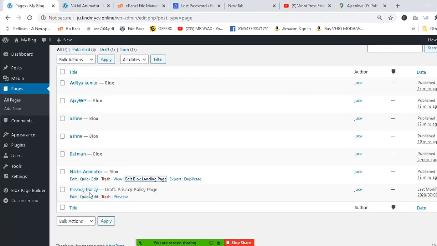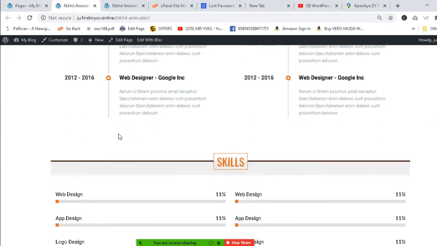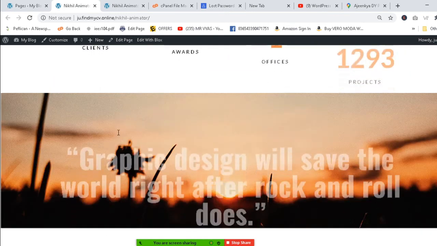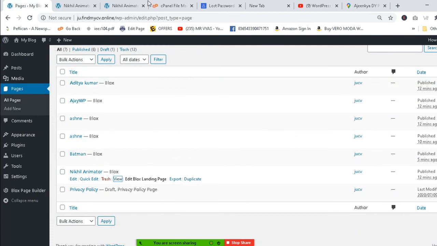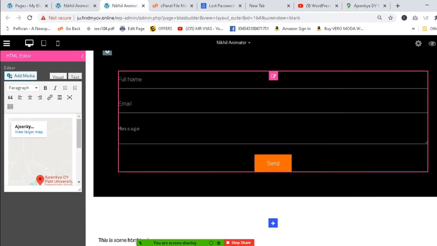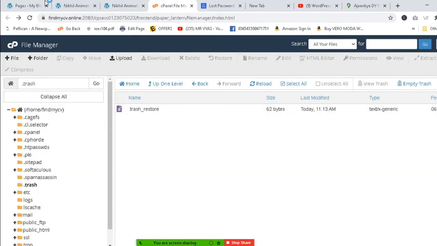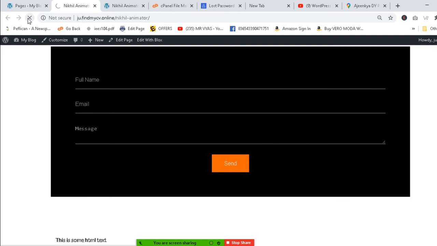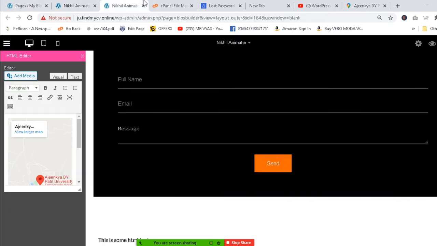Now I can check the page. Go to the pages again and go to View, and you can find this. This image is there, everything is there, this section is there, this contact page is there. Now the map is not coming. Let me see what happened. Let's click on that. What happened? This is some HTML text. Let me check what happened.